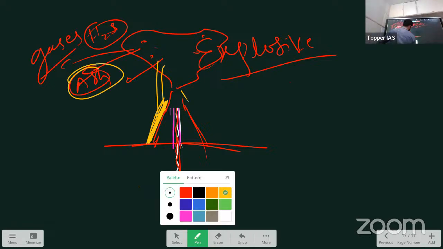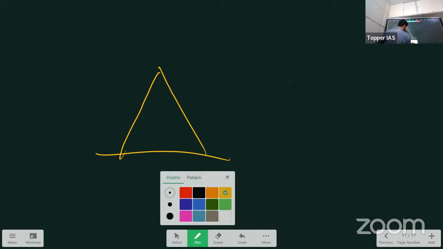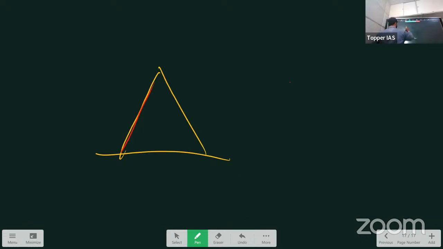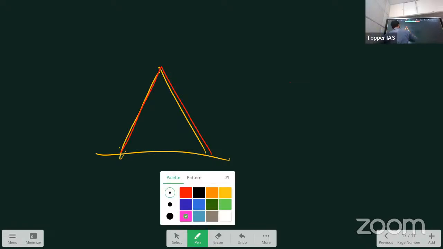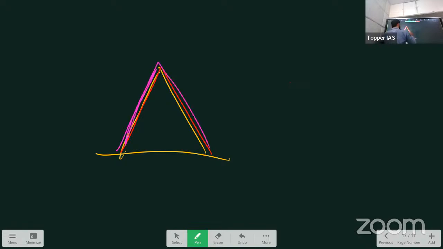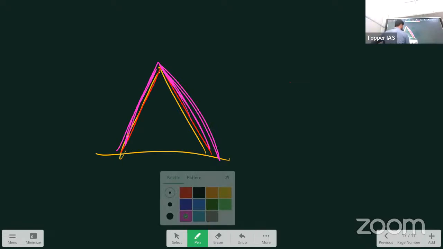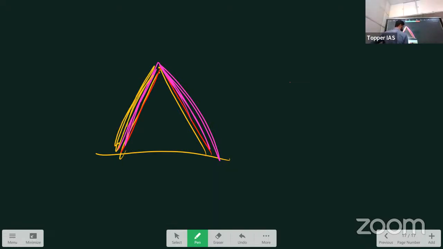Now I will draw the structure and how it will appear after some days. There is this main lava, a mountain created by lava, and above that there is a layer of ash. Take a different color. Next time when an eruption happens, the same thing will repeat: again lava, and again upon that there is ash.